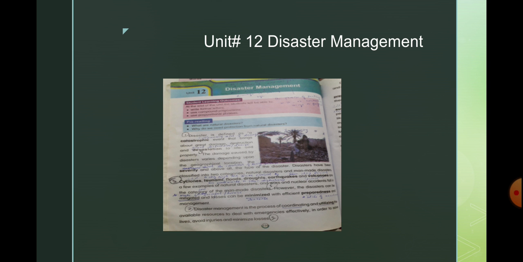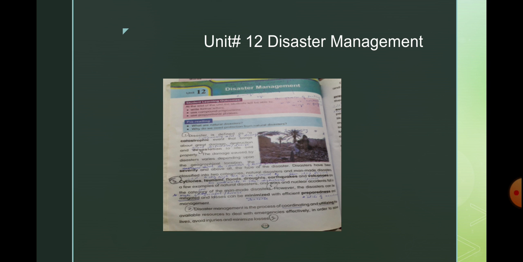Again, disaster is defined as a catastrophic event causing a lot of damage and suffering. Destruction means damage, and devastation means great destruction, destruction to life and property.